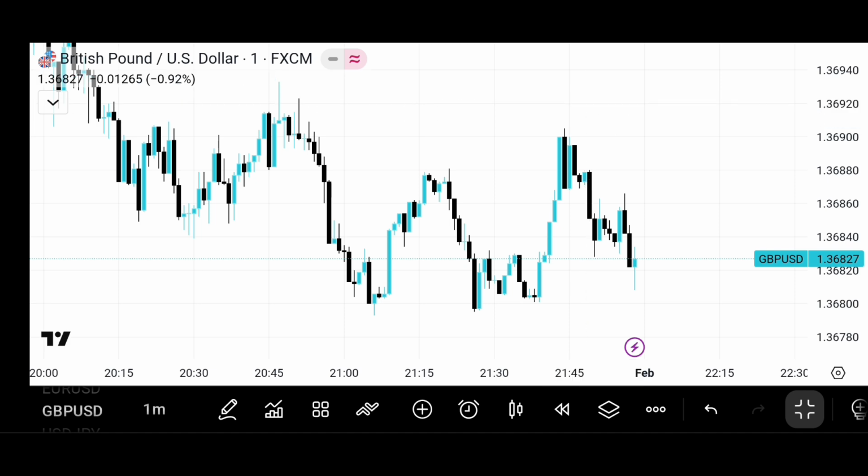Always start with the higher time frame bias, then check the lower time frame for structure, confirm with points of interest and liquidity, and enter with confidence. Master this and trading becomes much less confusing.